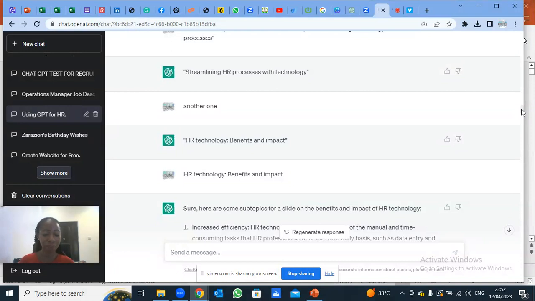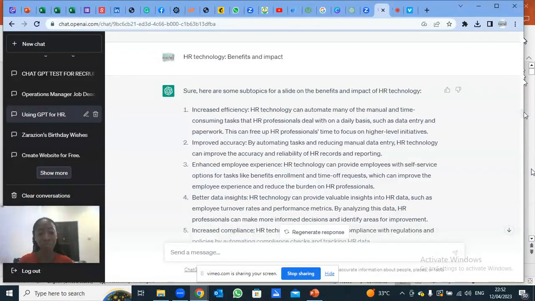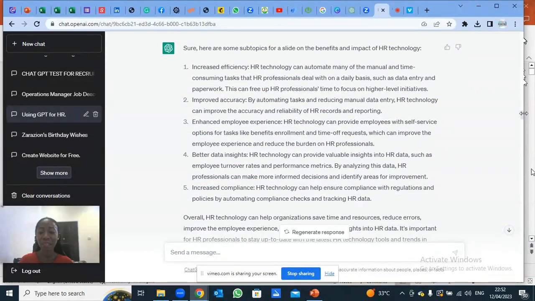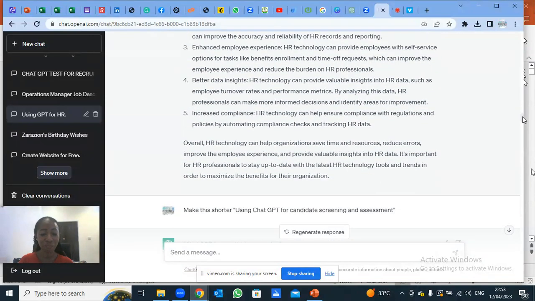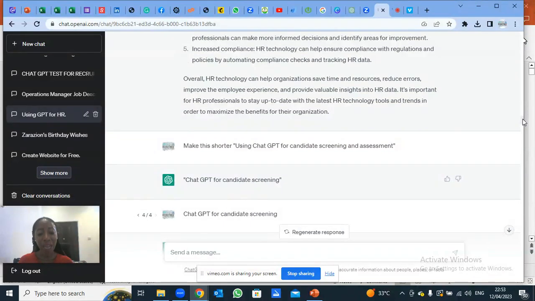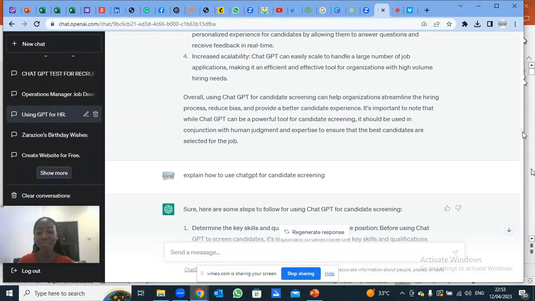Then I told GPT, now you have given me the topic I need, so explain. So, HR technology benefits and impact. Now look at it. This is the answer. What are the benefits and impact of HR technology? Increased efficiency, improved accuracy, enhanced employee experience, better data insight, increased compliance. It gave me this. Now, another subtopic, using ChatGPT for candidate screening and assessment. Give me a shorter form. It gave me this, ChatGPT for candidate screening. So, oh yeah, explain the topic. It still explained it. You can see GPT is doing the job.